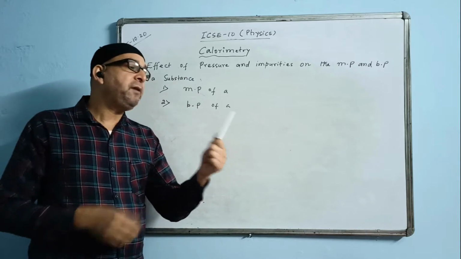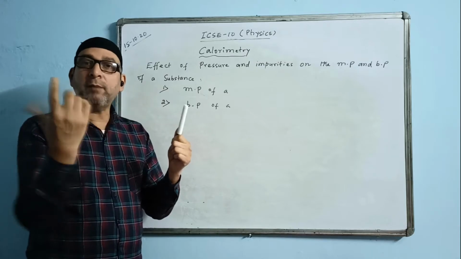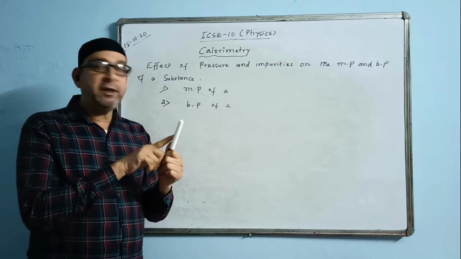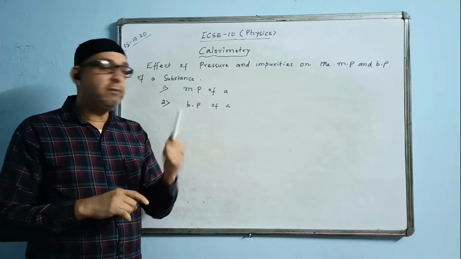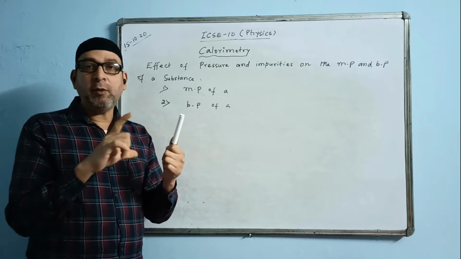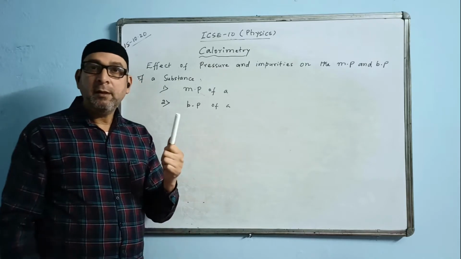For example, we have a piece of ice cream and the same amount of normal ice. Ice cream and a piece of normal ice of the same size, identical. Which one will melt faster, ice cream or the block of ice? Your answer will be ice cream. Ice cream will melt faster.